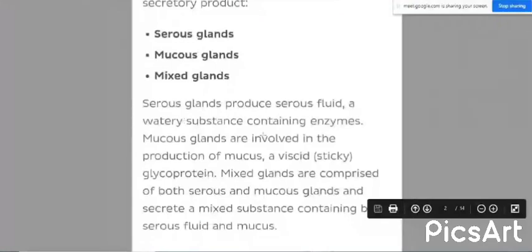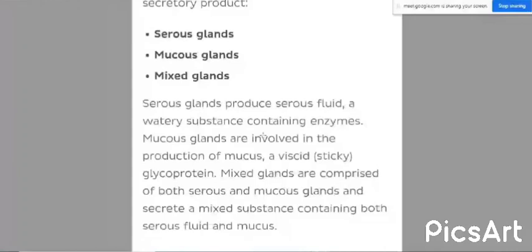The second type of gland is the mucous salivary gland. The mucous salivary gland involves the production of mucus. That means a sticky or viscid secretion. It is not like watery. So it produces mucus, the sticky secretion. That type of gland is known as mucous glands, which have glycoprotein in their secretion. The glycoprotein can be seen in the secretion so that it is sticky in nature.